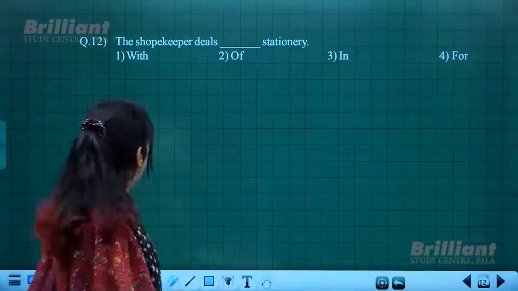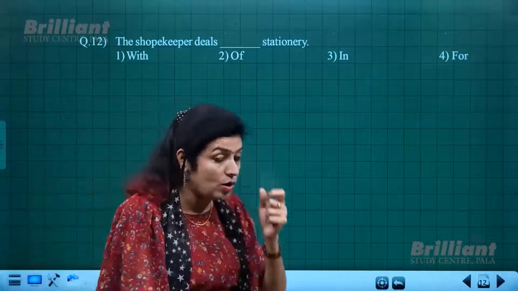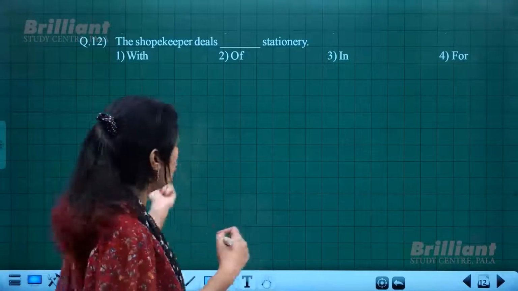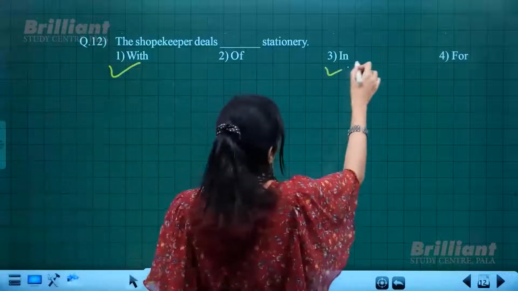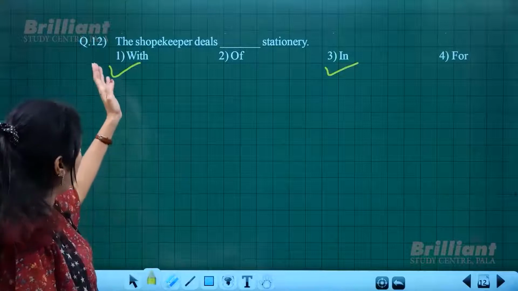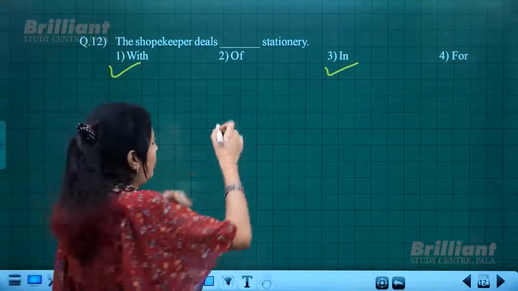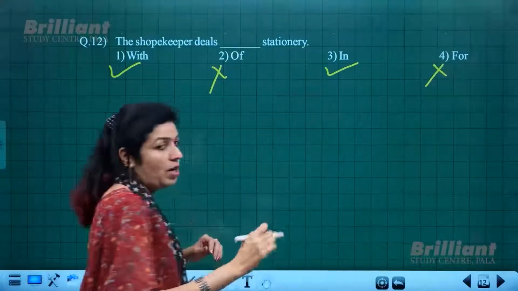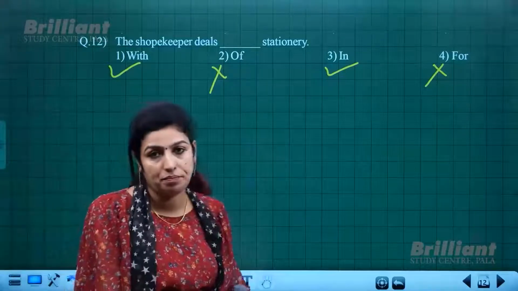The shopkeeper deals dash stationery. Here also you may get confused between the two options given, "with" and "in". Other options like "shopkeeper deals of stationery" or "for stationery" obviously do not fit the blank, so you can strike them off. Now you have to choose either "with" or "in".